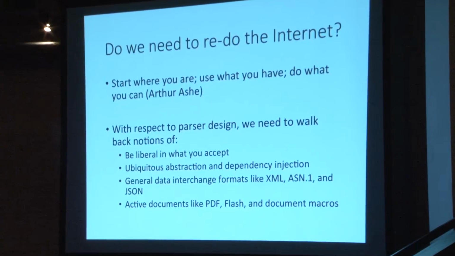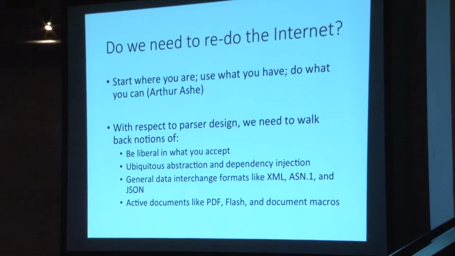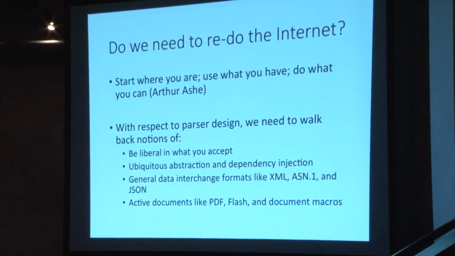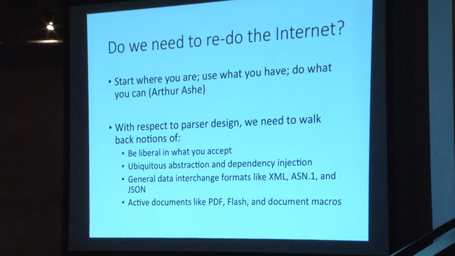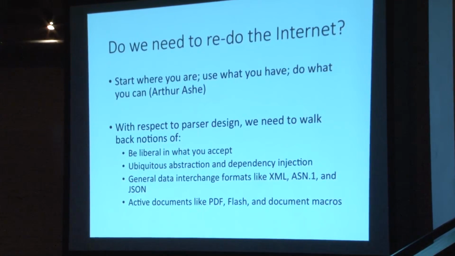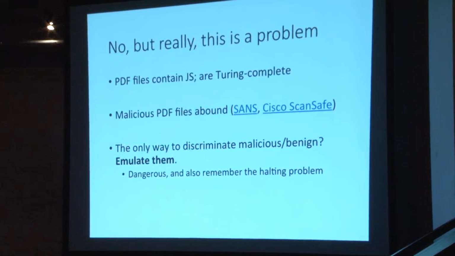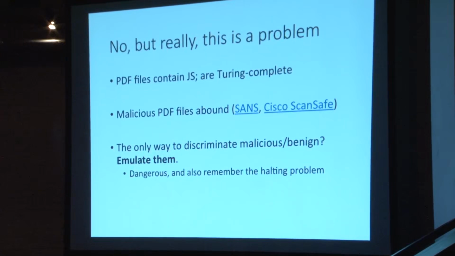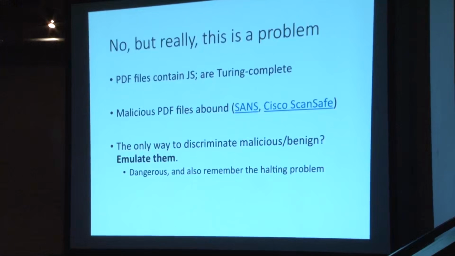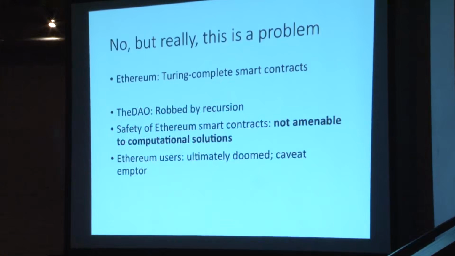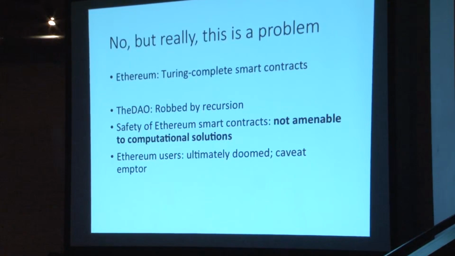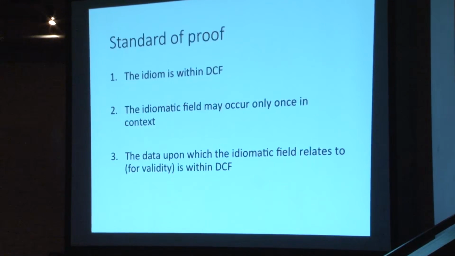So, of course, these notions, you see here the Postel principle, all kinds of other things. We have to be careful to ensure that, although we can't get rid of them today, we don't perpetuate these problems. Ubiquitous abstraction and dependency injection are another one I'd like to specifically call out because they generally lift you to Turing completeness. These things have continuously been problems and they will continue to be problems until we solve this specific problem. And this thing where the input language is above deterministic context-free is actually a common recurring theme in all of them. I already went through that example. But essentially, again, if we don't do this, it won't be amenable to computational solutions.